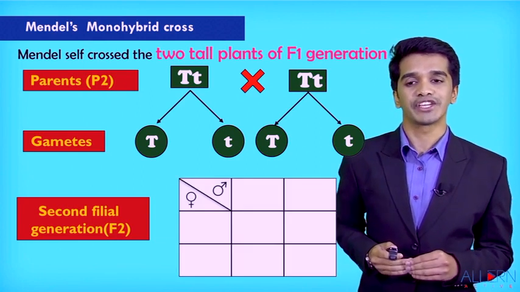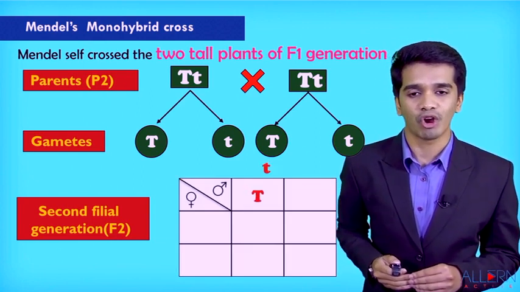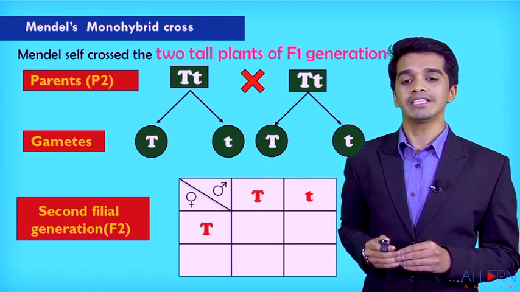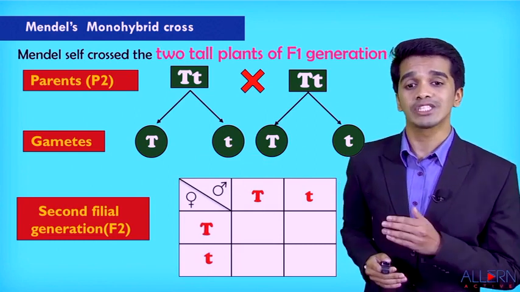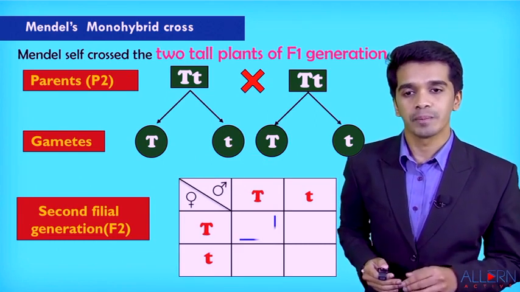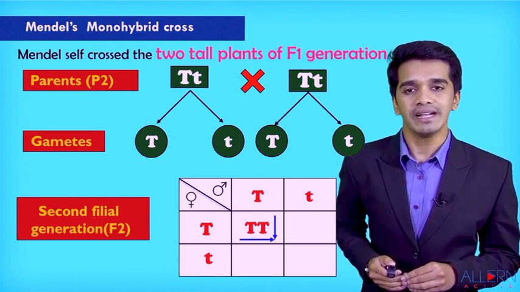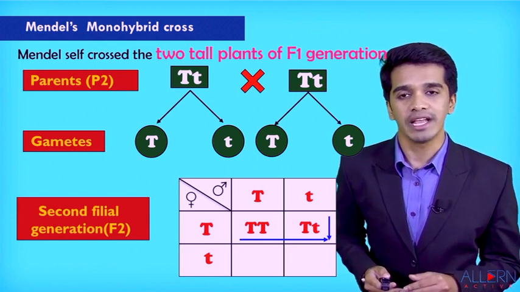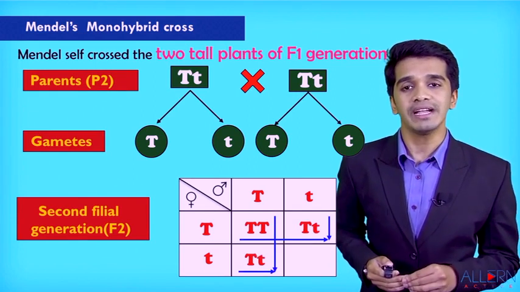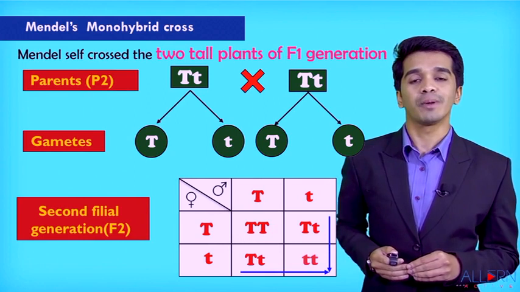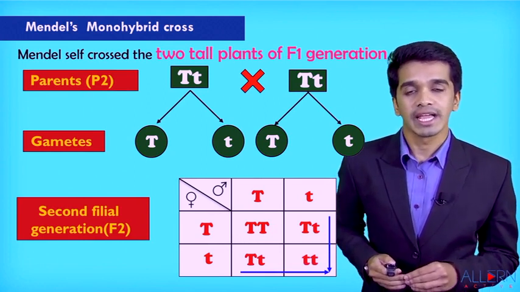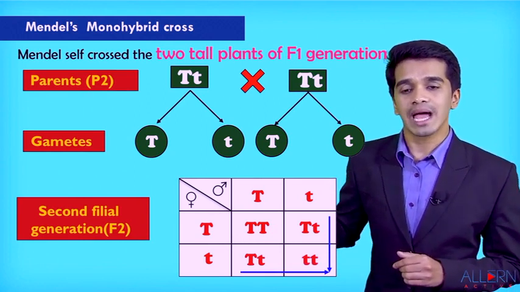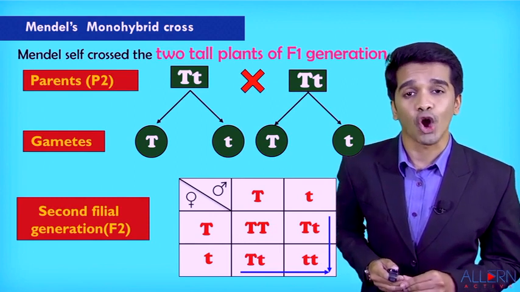The first combination, if you see, if I put capital T small t in a box and capital T small t in this box, we call this square as what? Punnett square. The first combination is capital T with capital T. Second combination is capital T with small t. Third combination is capital T with small t. And the fourth combination is small t, small t. Capital T capital T is pure tall.